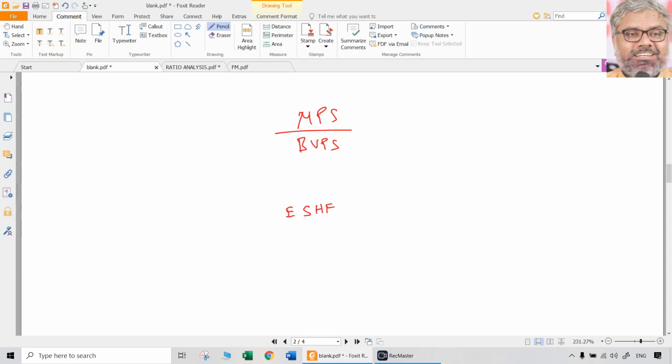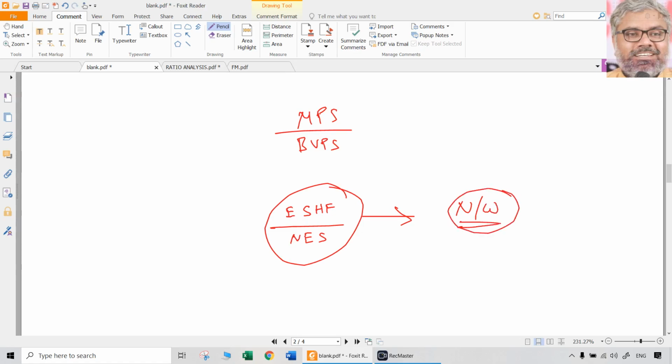Equity shareholders funds divided by number of equity shares. So what is equity shareholders funds also called as? That is also called net worth. Because we are talking about equity, we should better take only equity shareholders. Net worth sometimes includes preference also, so that has to be excluded. Only equity shareholders funds divided by number of equity shares will give us book value per share.